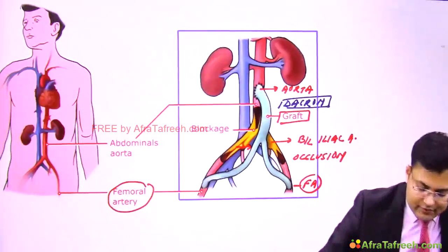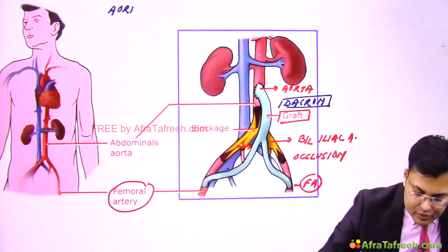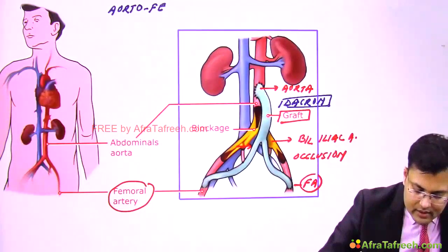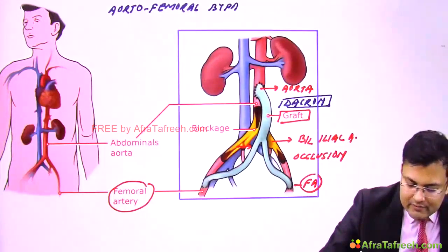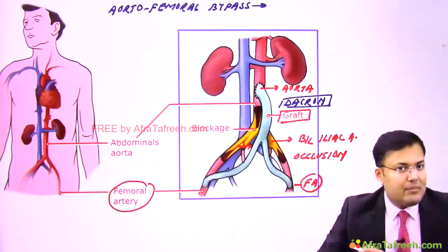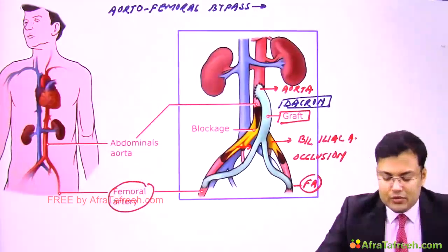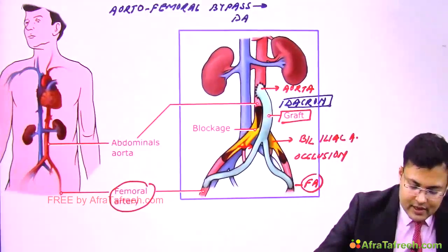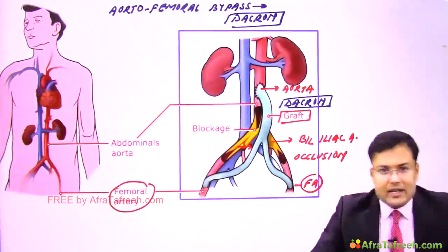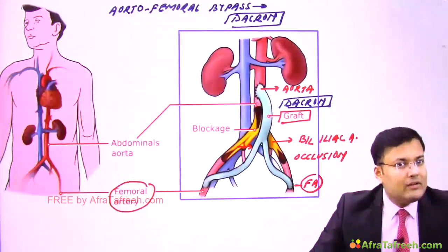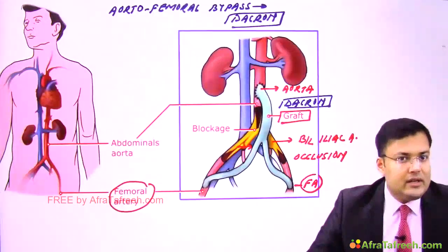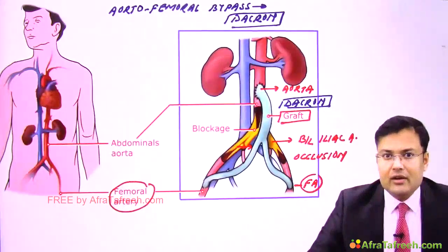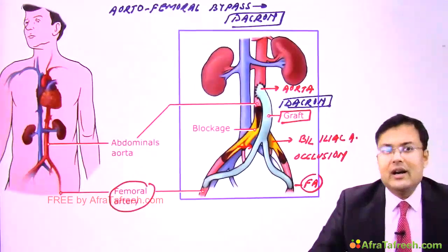Clear? So if we go for aortofemoral bypass, and it's done in which condition? When the patient is having bilateral iliac artery occlusion. What's the preferred graft? And that's Dacron. So any bypass in which aorta is involved, means whenever in bypass we are using a large vessel, generally in these cases the preferred graft is Dacron. So this is all about arterial disorders.